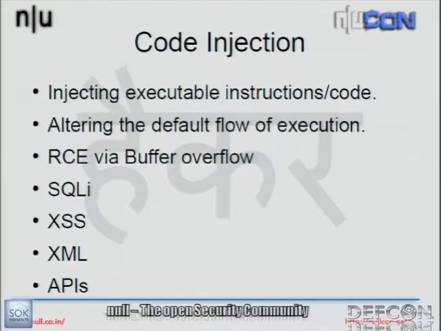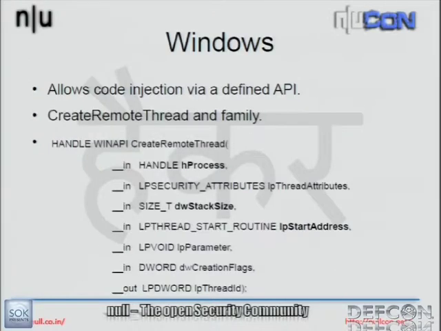Okay, so most of you are already aware of different code injection techniques. You can do remote code execution via buffer overflows, or you can do SQL injection. I'm not going to talk about it because everybody knows about it. So my interest area is the last, that is the APIs that are provided by the operating systems. Windows already has an API where all you need to do is just call this function and it'll do the needful, whatever you want to do.